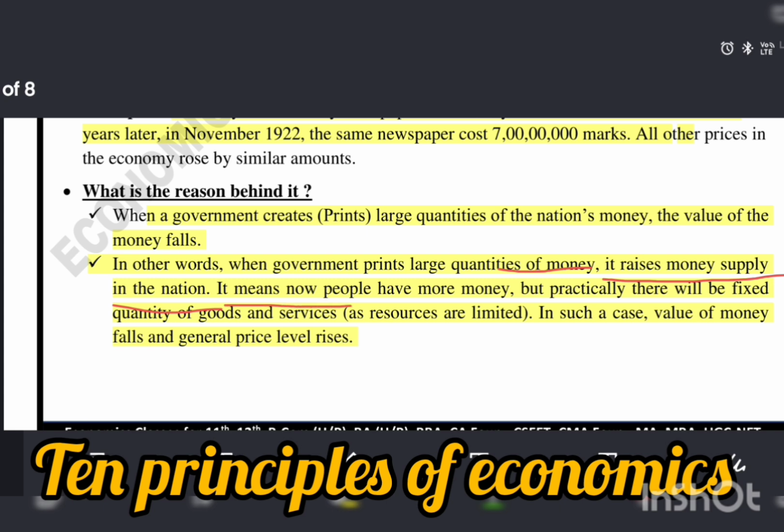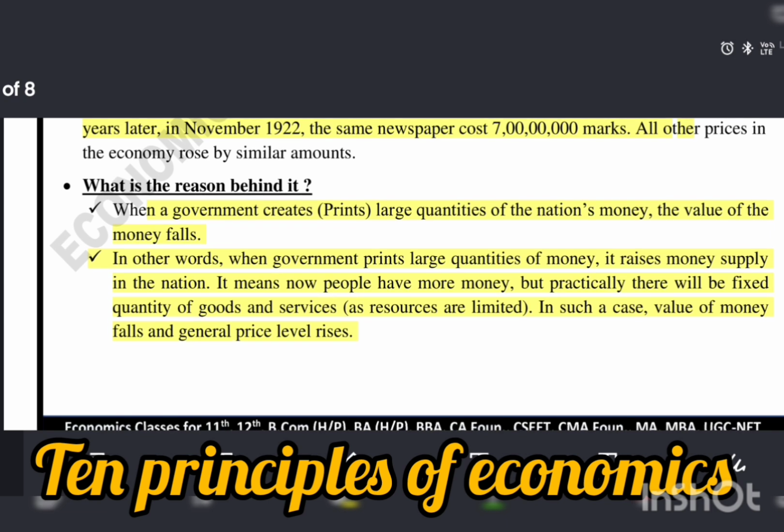It means people now have more money, but there will be a fixed quantity of goods and services, since resources are limited.